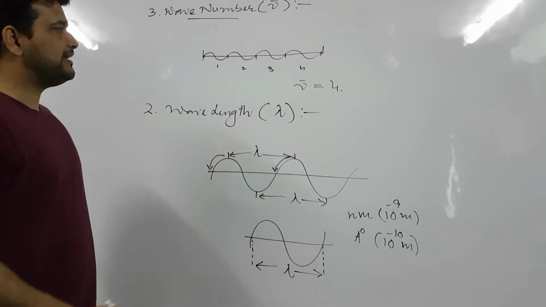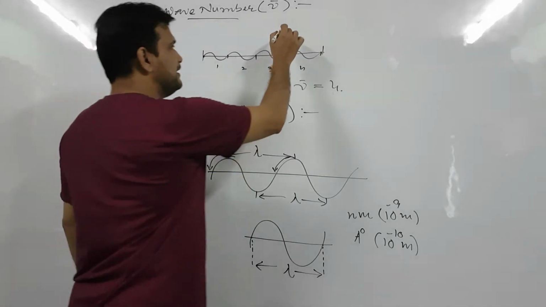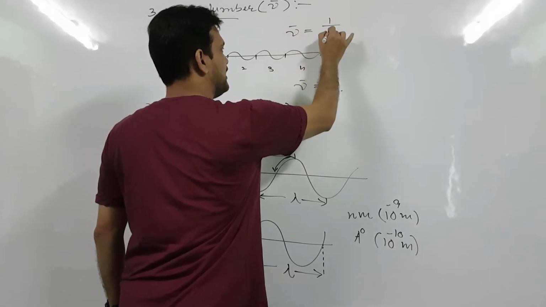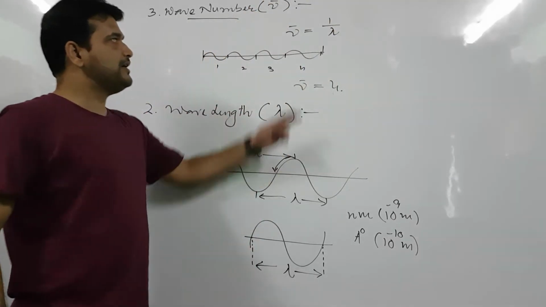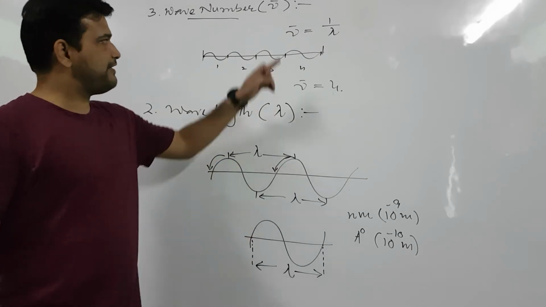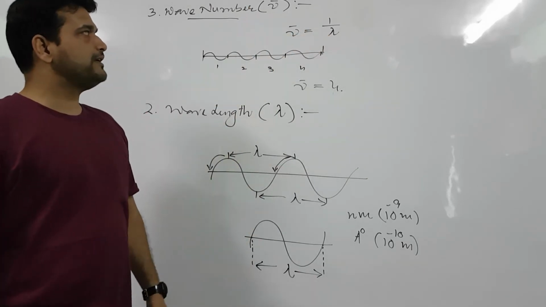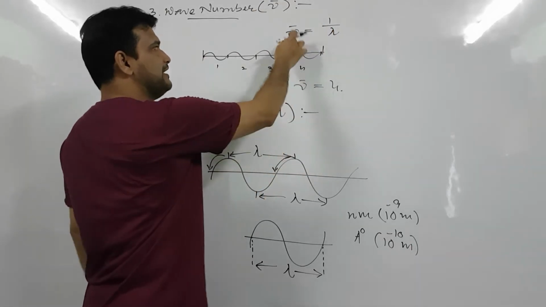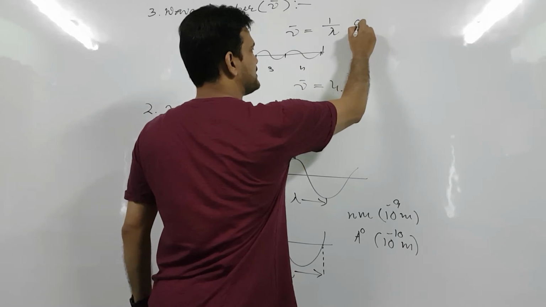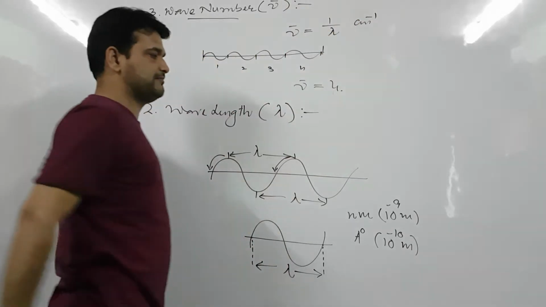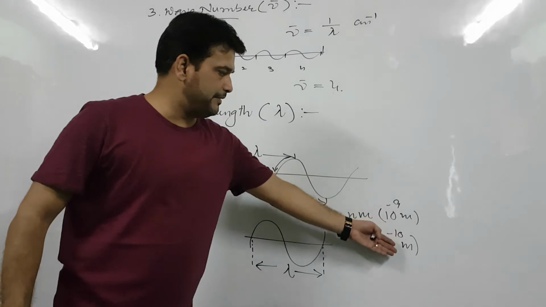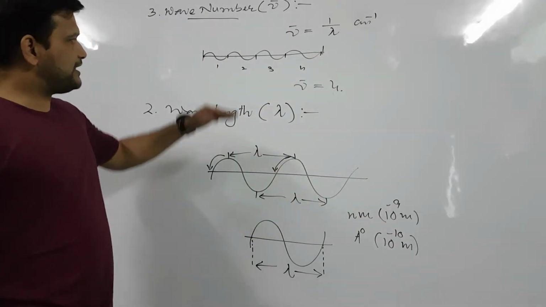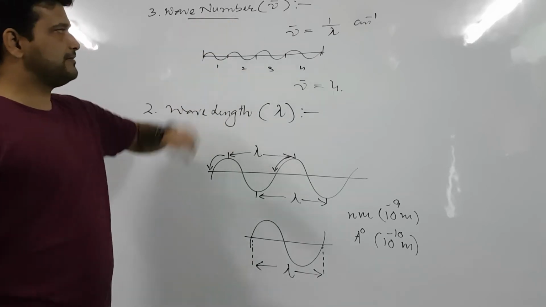And mathematically there is one another thing. This wave number nu bar is just the reciprocal of wavelength. If wavelength is in centimeter, then wave number will be represented in centimeter inverse. And if it is in meters, then wave number will be in meter inverse. So this is the wave number.